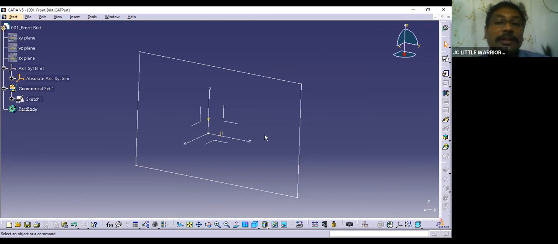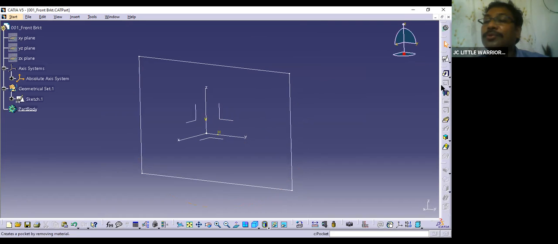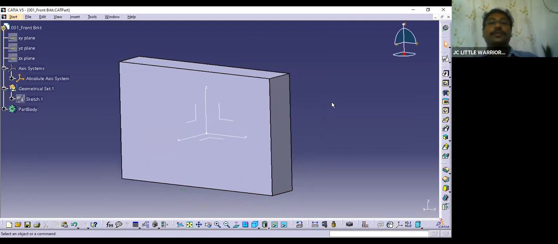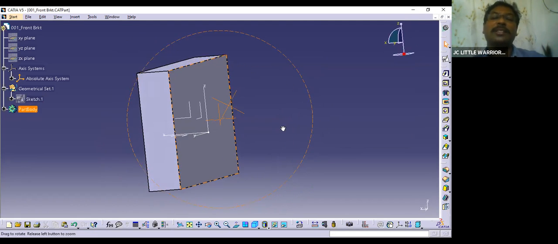Have you observed one thing? Only these options can be used here. With this sketch, only these options are highlighted, the other options are all off. You cannot use them unless you use these options first. So click on this. What is this? Pad definition. You are going to create a pad here. So we have created a pad.